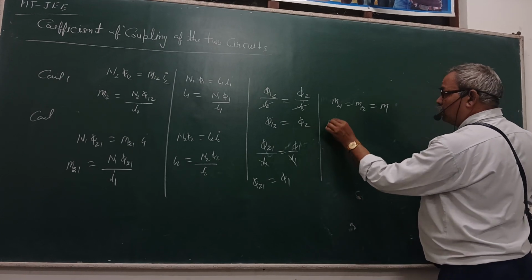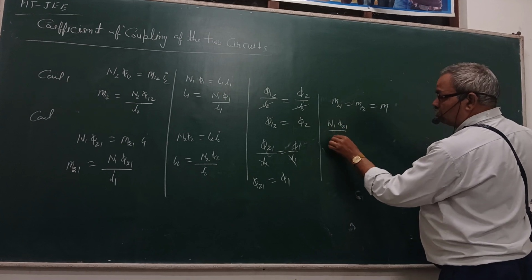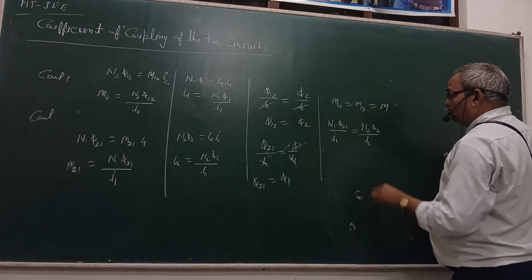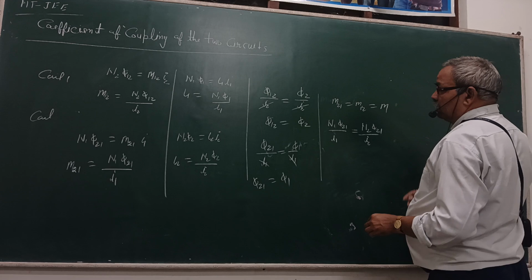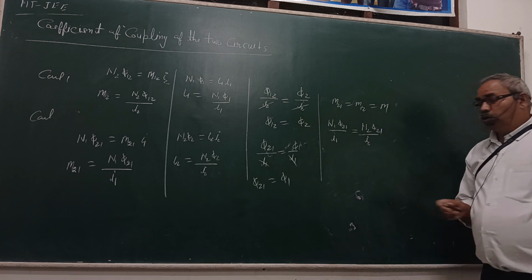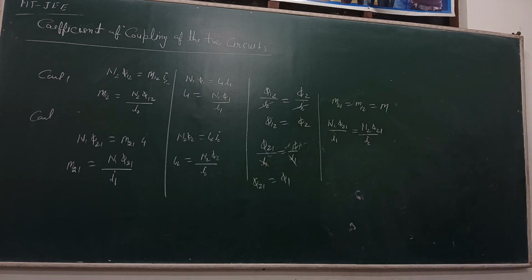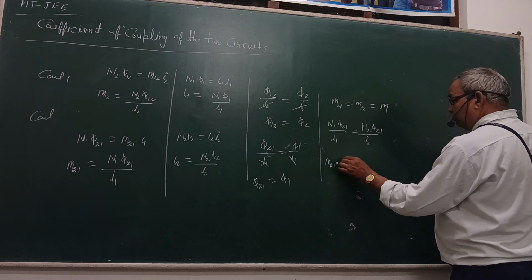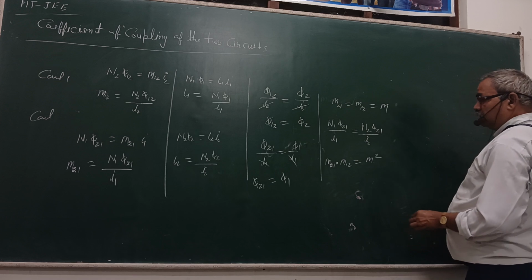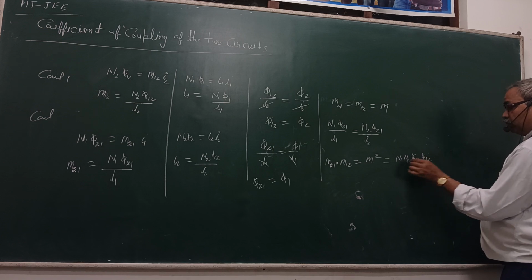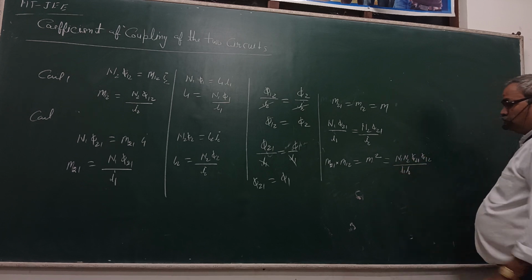So this is the value of M12 and M21: N1 phi21 upon I1 and N2 phi12 upon I2. With the factor of the value, N1 phi21 is equal to N2 phi12. Then we define the product of M12 and M21, which is M square, equal to N1 N2 phi21 phi12 upon I1 I2.